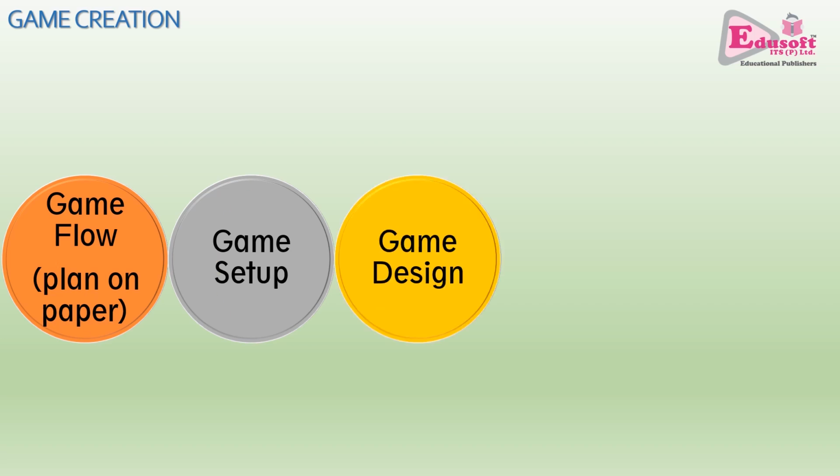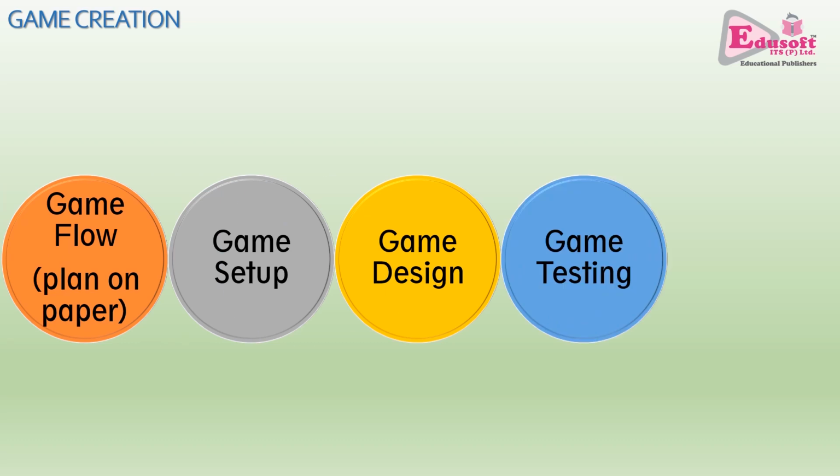So after setting up the game, after laying out all the characters in the 3D world, the next step is the actual game design. In game design, you design the characters one by one and you keep testing the programs also. Once the entire game is created, finally you test the game, and then the various levels of the game.